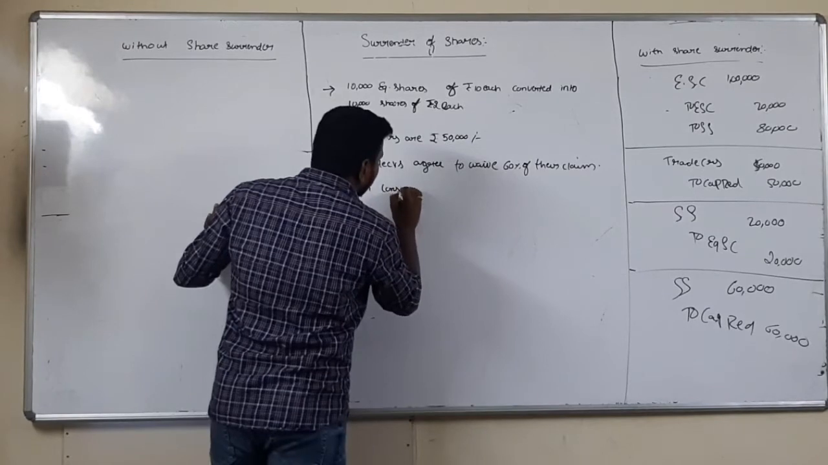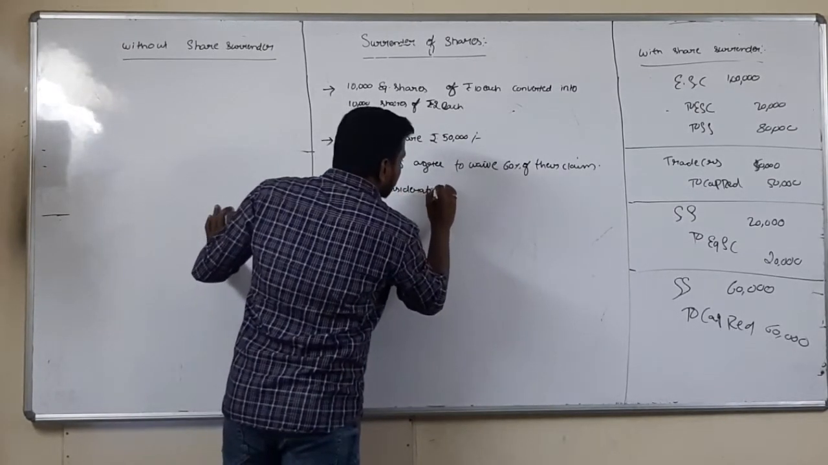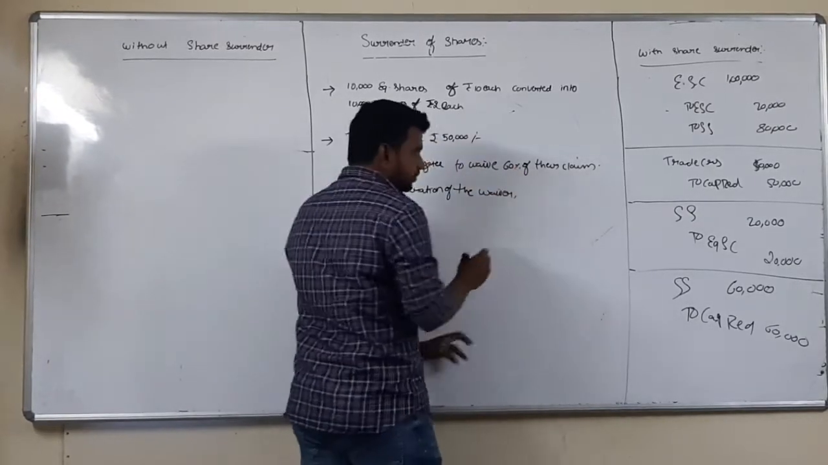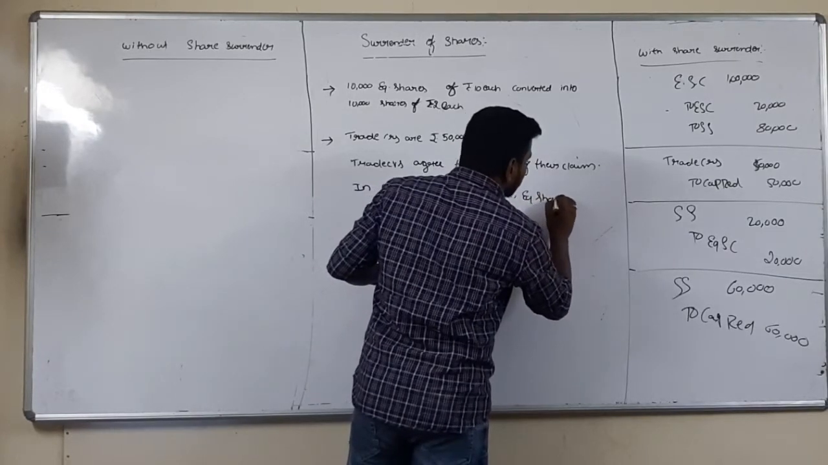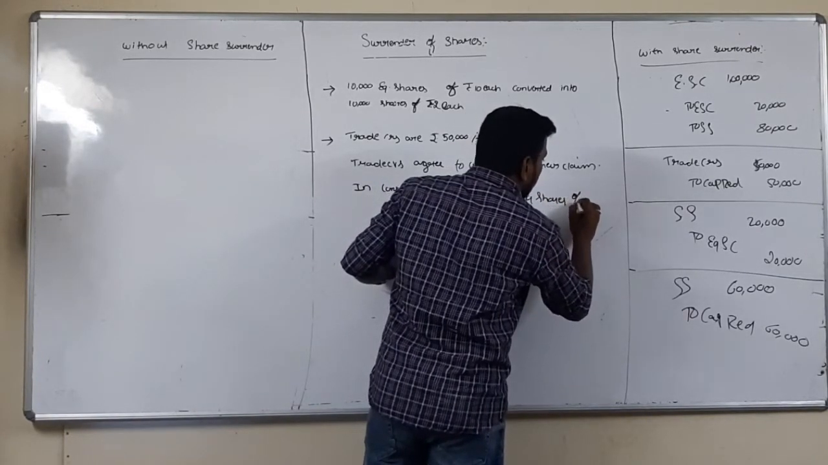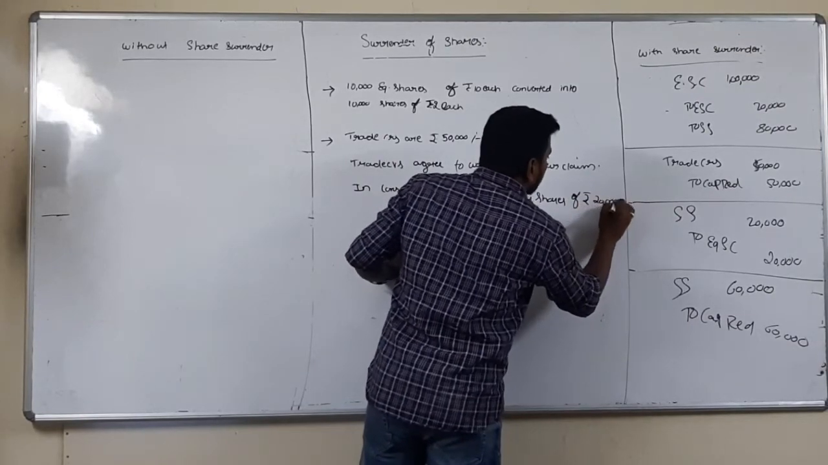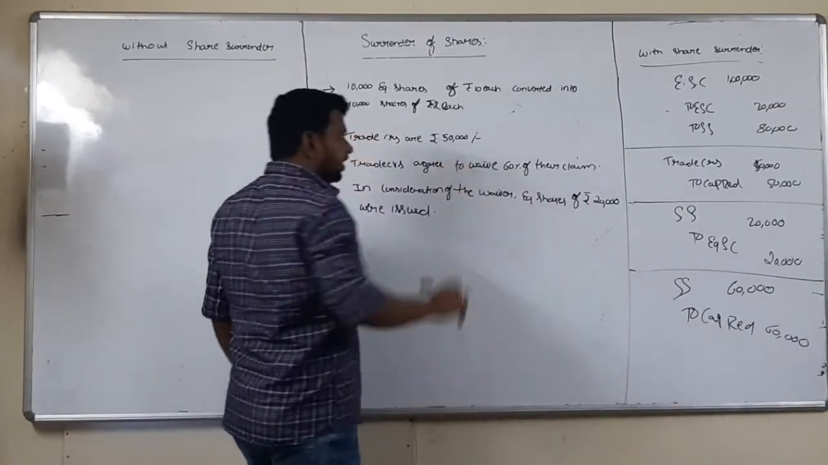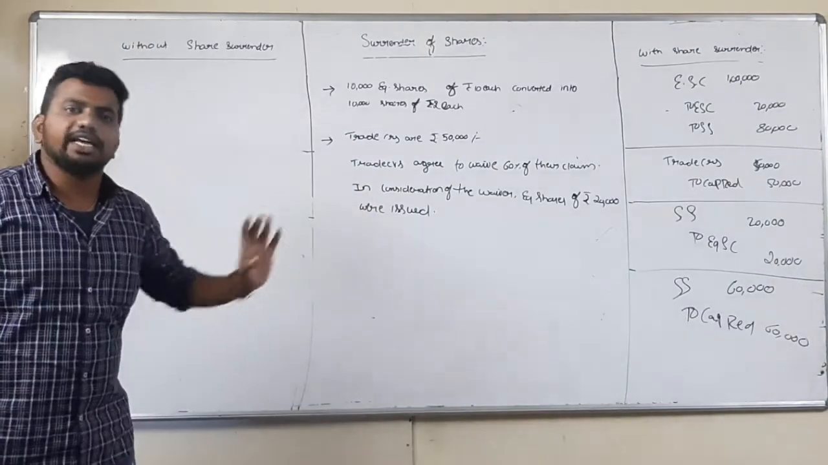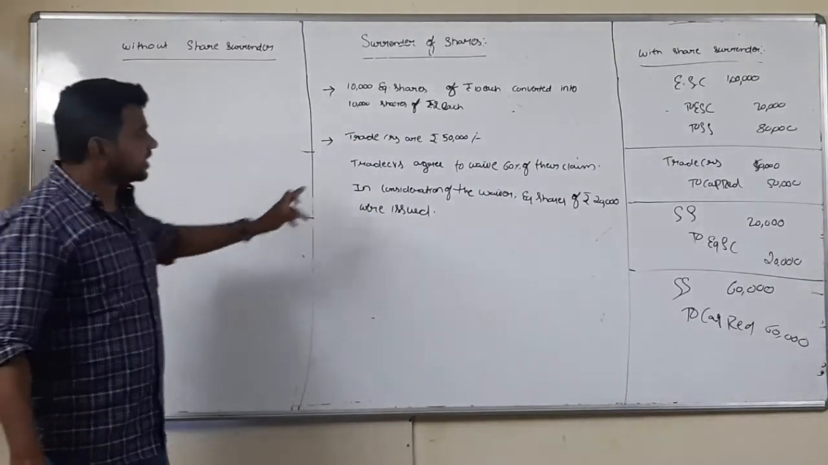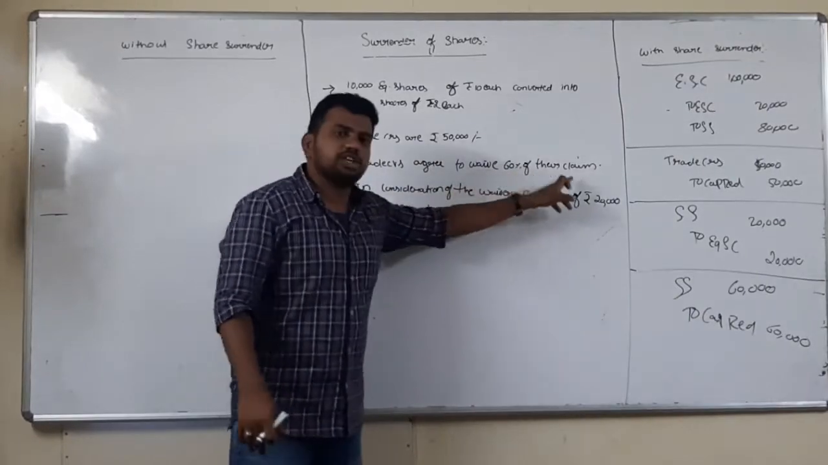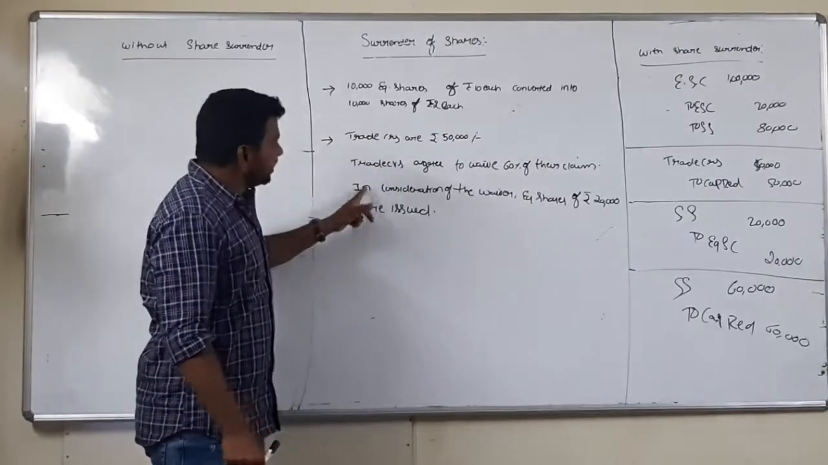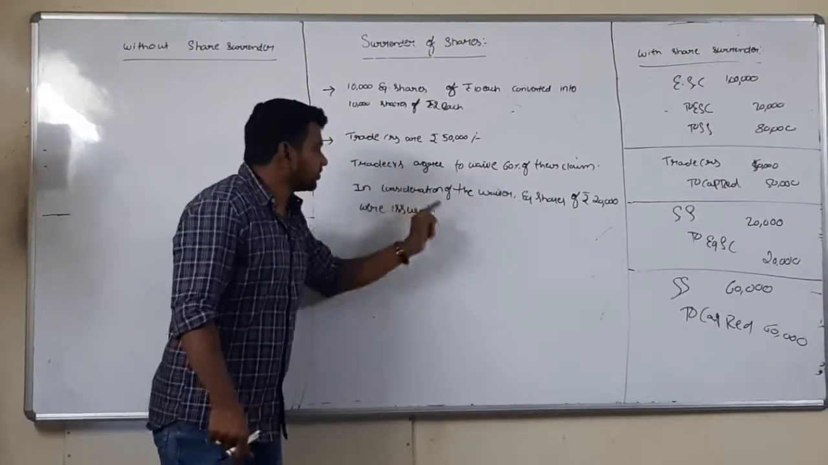In consideration of the waiver, equity shares of rupees 20,000 were issued. I think you are able to identify the difference between example number 1 and example number 2. In example number 1, he is saying trade creditors agreed to waive 60% of their claim, and for the further balance amount I am giving these shares. Here he is saying, in consideration of the waiver, equity shares of rupees 20,000 were issued.